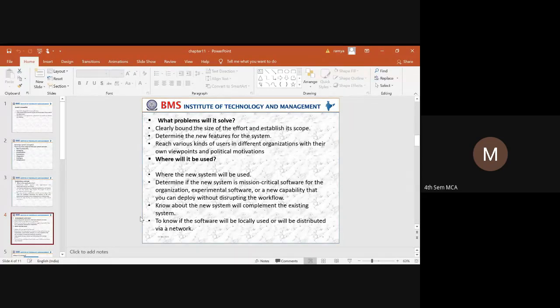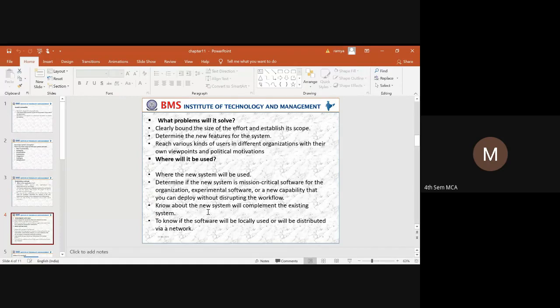And next thing is where it will be used. When I'm developing an application, we need to see where this particular system is being used. Whether the organization is going to use this as software, or it can be taken as experimental, or whether you are trying to use the application for a work deployment. There are various ways in which you can use this application.